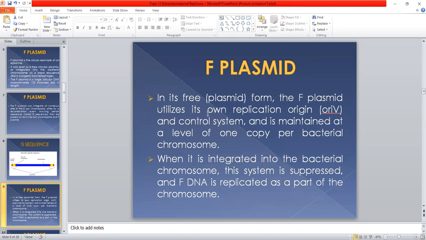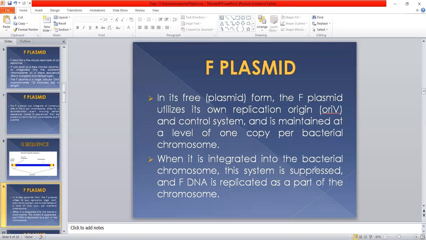The F plasmid in its free plasmid form utilizes its own replication origin, abbreviated as ORIV, and its own control system, and is maintained at a level of one copy per bacterial chromosome. When it is integrated into the bacterial chromosome, this system is suppressed.